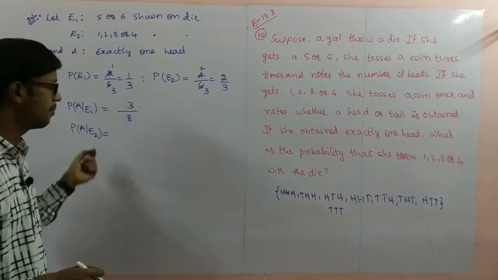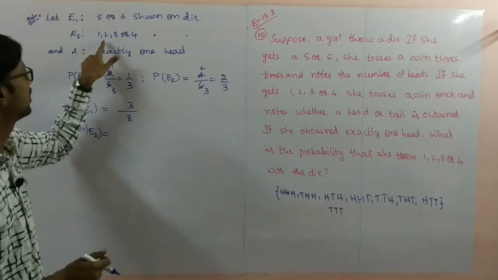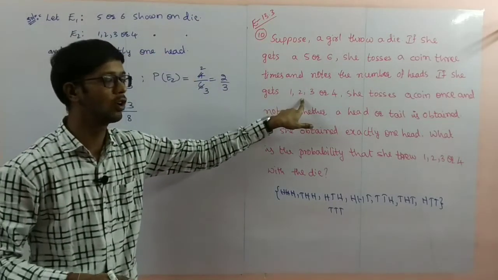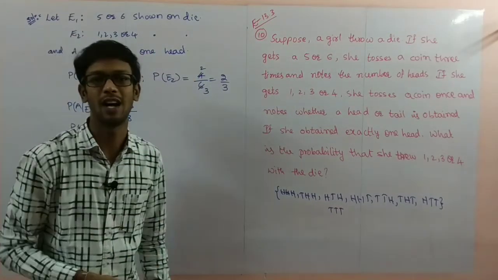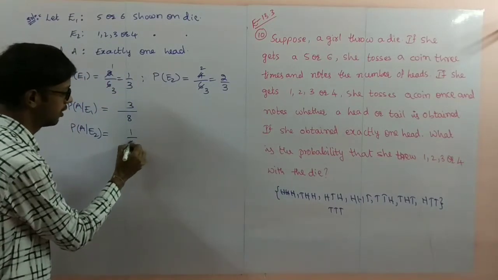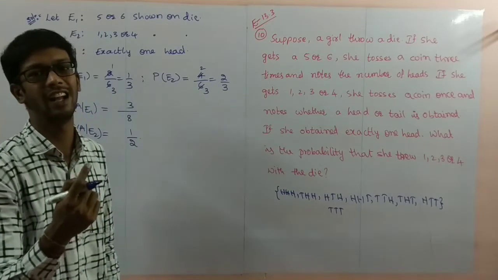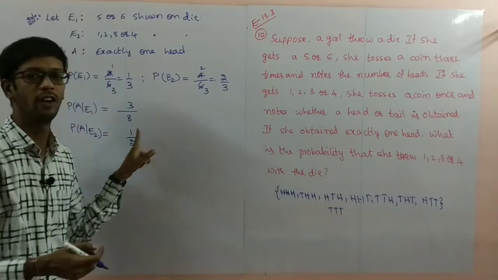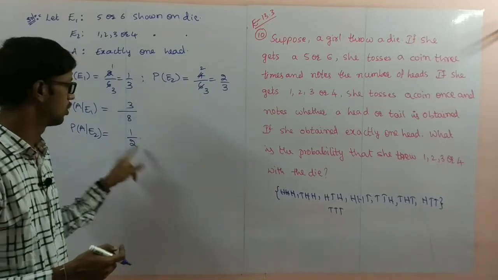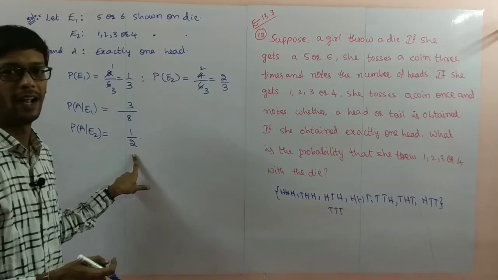Next, A by E2. A by E2 means 1, 2, 3, 4 getting, only 1 time tossing a coin. Exactly 1 head getting chances is only 1 by 2. Favorable outcome is only 1, total outcomes is 2. So P of A by E2 is 1 by 2.